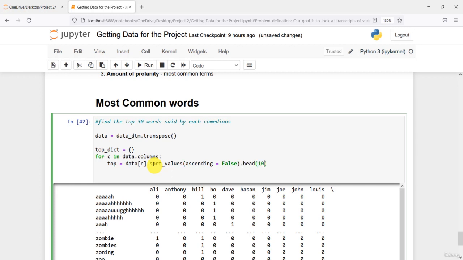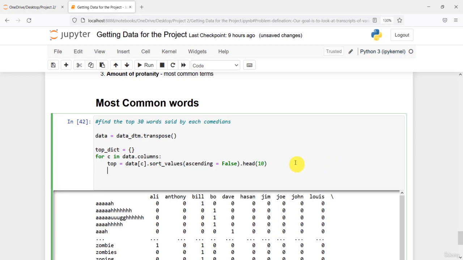and I want 10 words for each comedian. Now I need to zip it into my top dictionary, so I want to store it right here. After I find each word spoken by the comedian, I will store it with the comedian as the key.